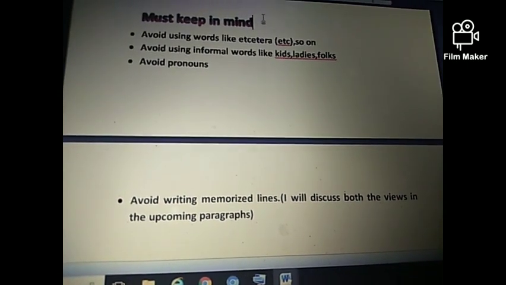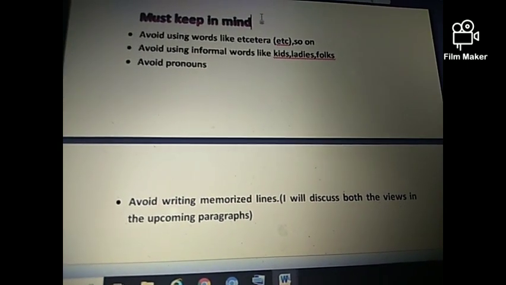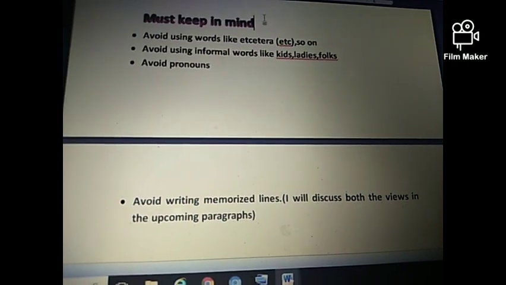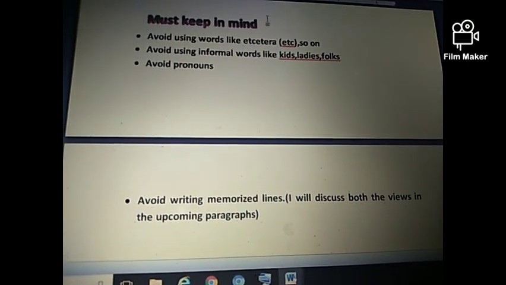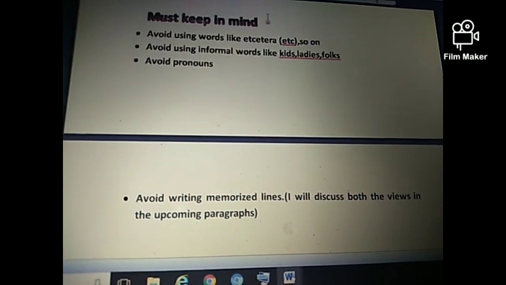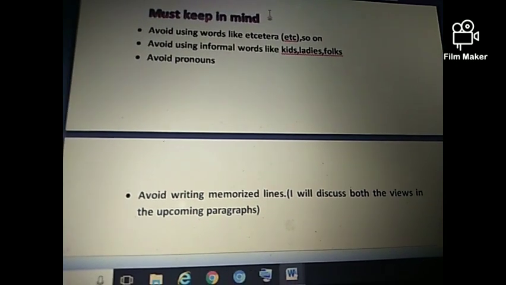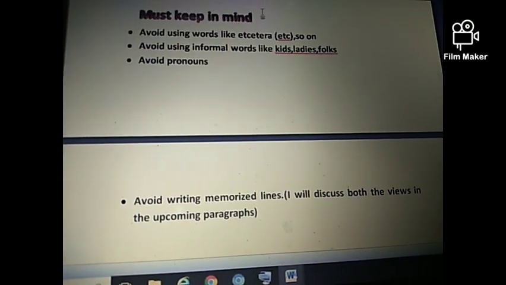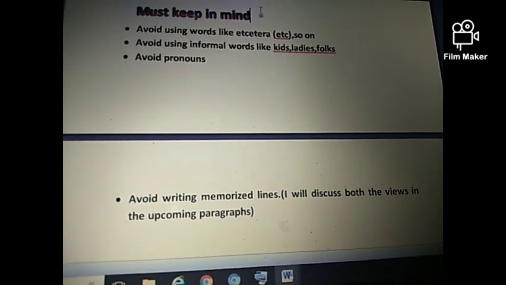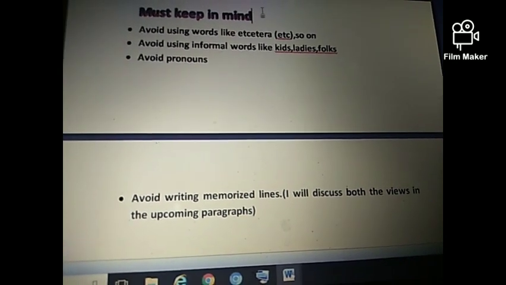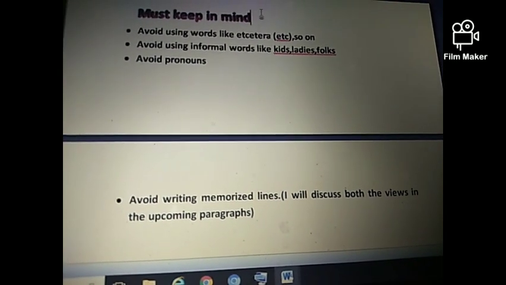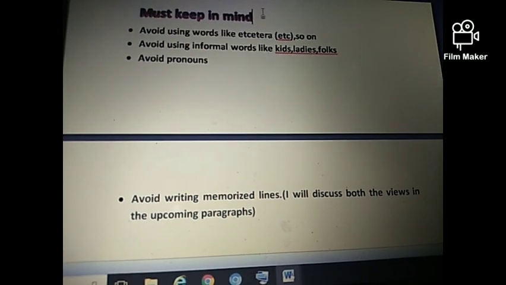And thirdly, avoid using pronouns. It means that don't use pronouns such as they at the beginning of a new sentence, after the full stop. You can use pronouns within the sentence, but don't ever use them at the beginning of the sentence. So in that place after the full stop, try to use nouns.